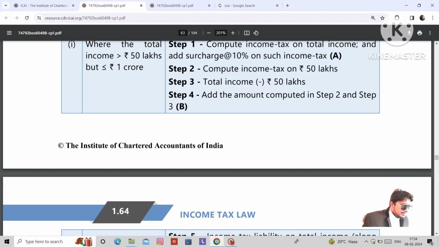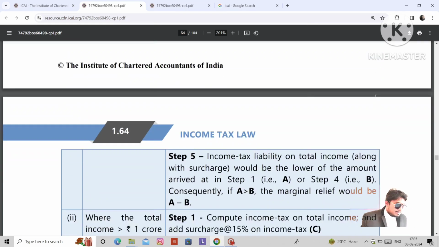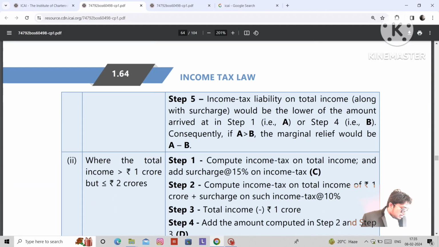And then separate the total income in excess of 50 lakhs. And then add the amounts computed in step 2 and step 3. We get some tax liability in step 2 for that 50 lakhs. Further, to that tax liability, add the amount in excess of 50 lakhs, and you derive something called B.